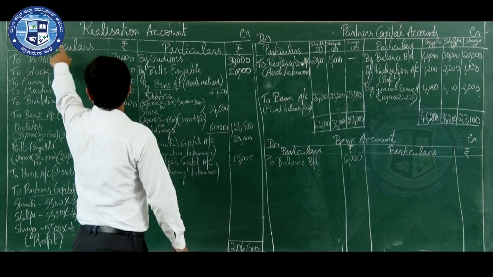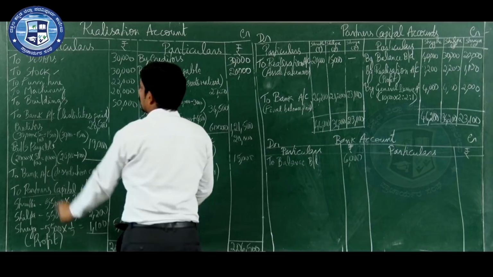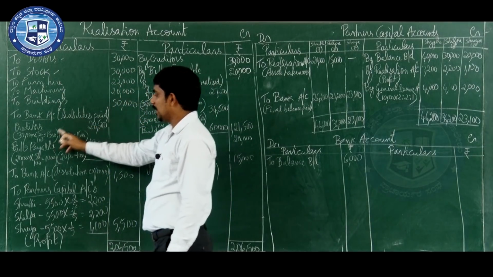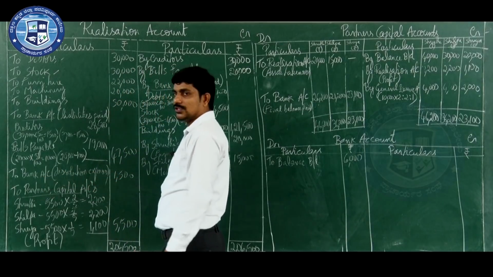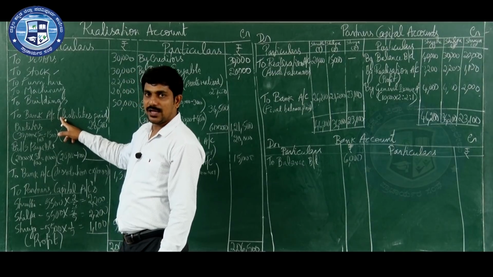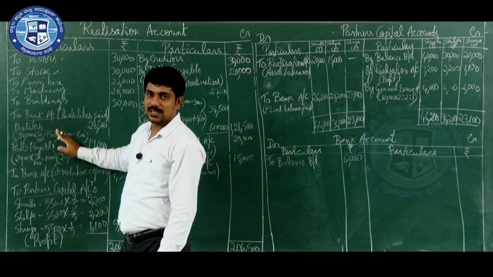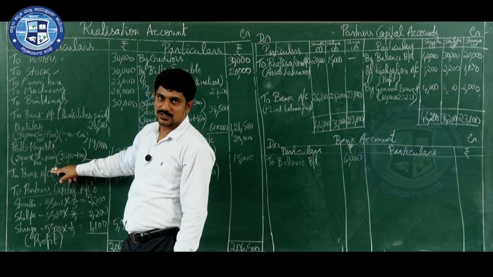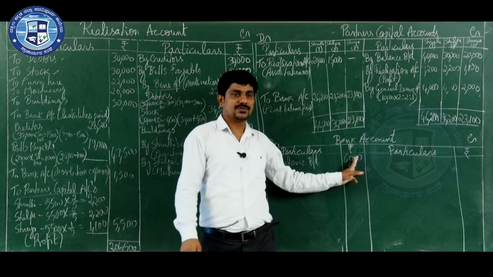Realization account. Go to the debit side and find whether you have written bank. Yes, there is bank. One is for liabilities paid and one more is for dissolution expenses. Here you have paid the amount and recorded it under the debit side. Because it relates to bank, we need to transfer it to the bank account.